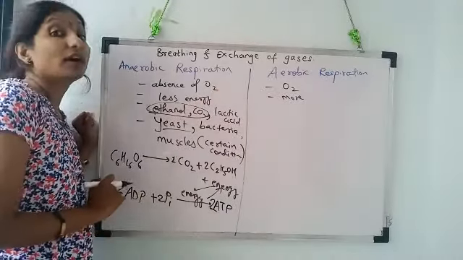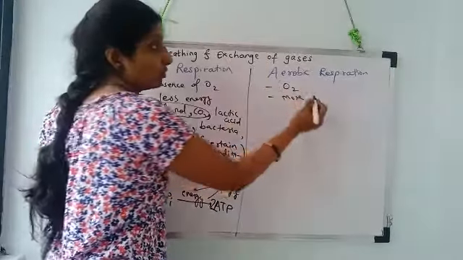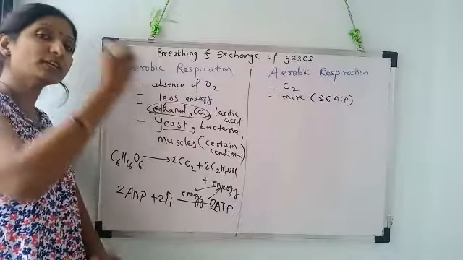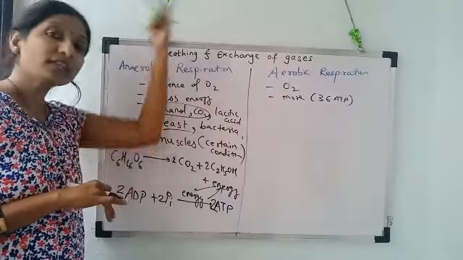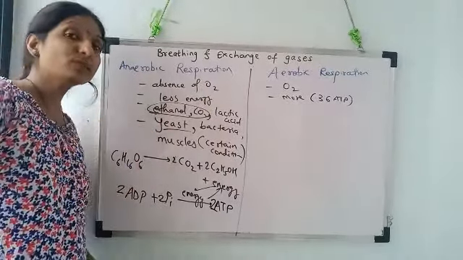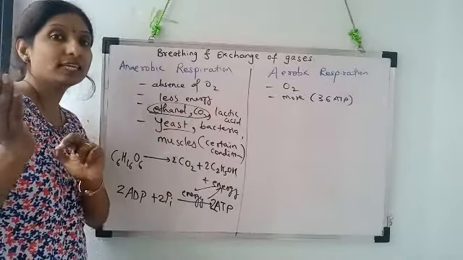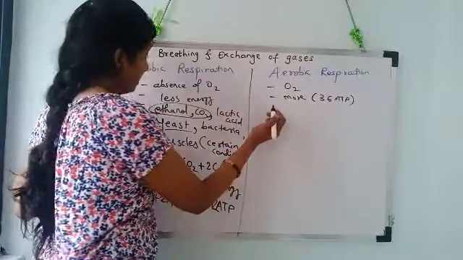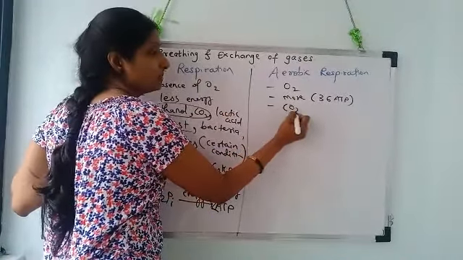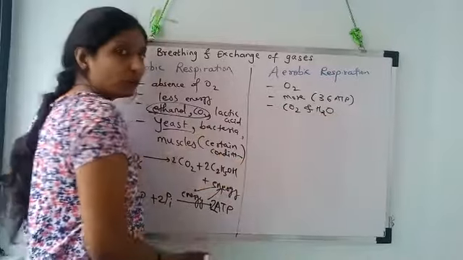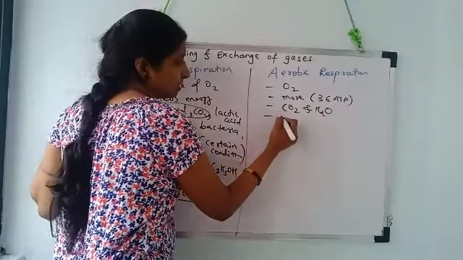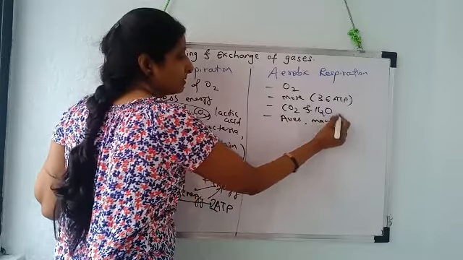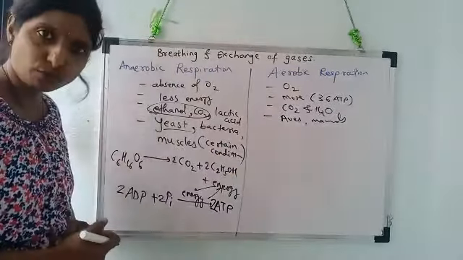But in case of aerobic respiration, the energy produced is more, to produce 36 ATP. Actually it is 38 ATP, but 2 ATPs are used for the cell process. We will understand where those 2 of the 38 ATPs are used when we study the Krebs cycle and respiration in plants in botany. Okay, 36 ATP. Here the byproducts produced are simply carbon dioxide and water, and it is performed in almost all higher animals like aves, mammals, whose energy requirements are more.